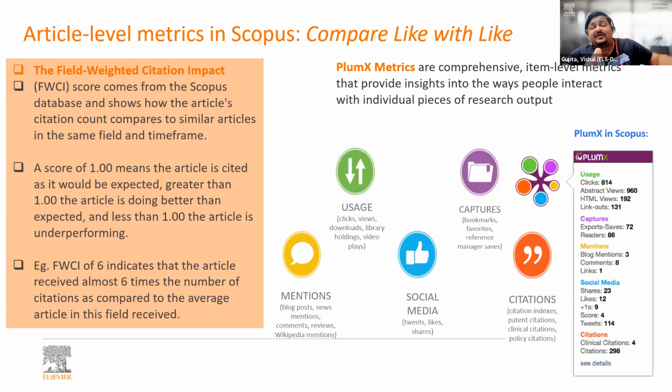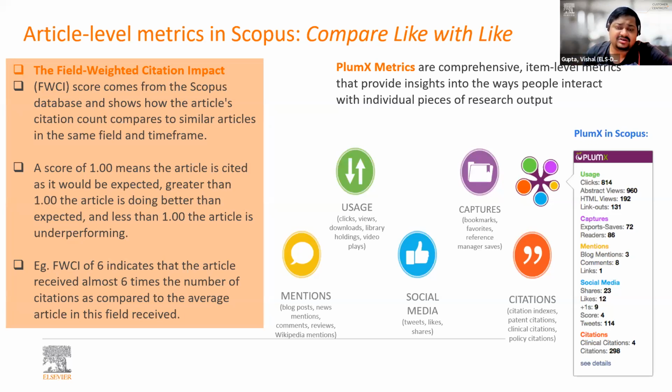Another type of article metrics that are very common in today's world are PlumX metrics, which calculate the social media impact of a particular article. They will tell you how impactful or how visible this article is in social media.